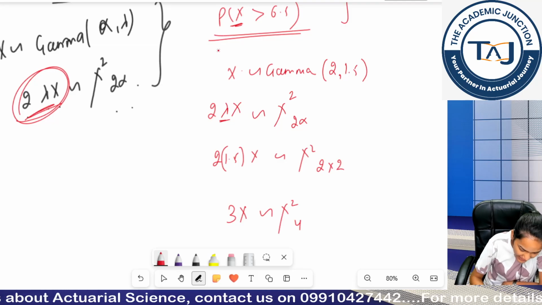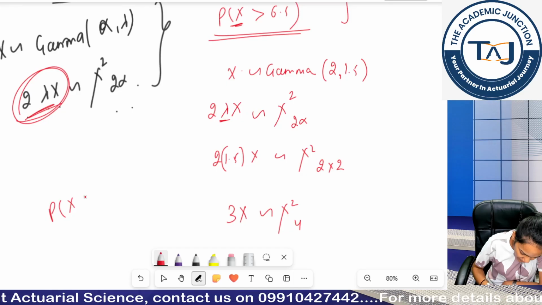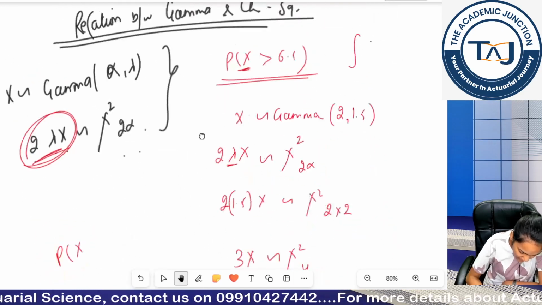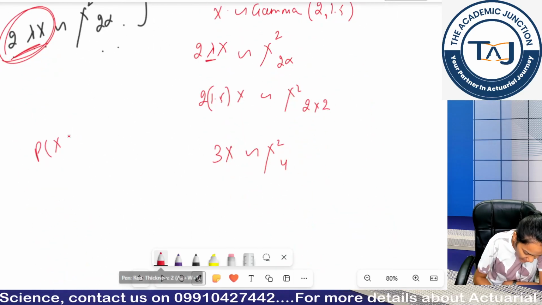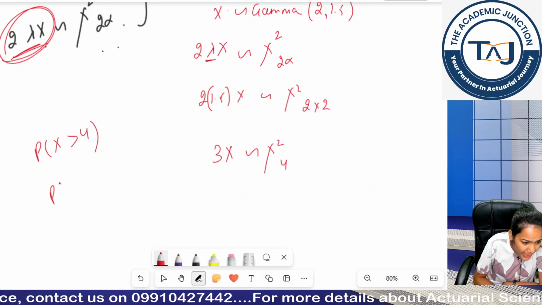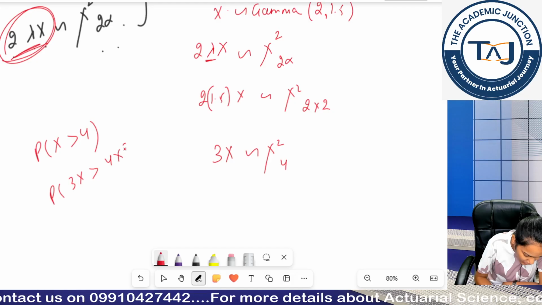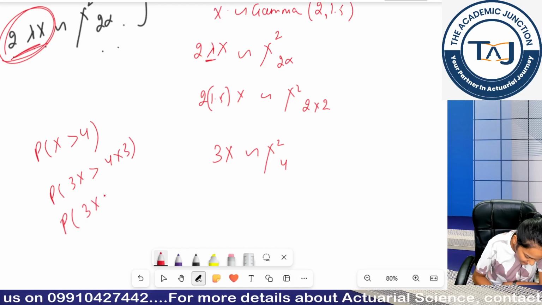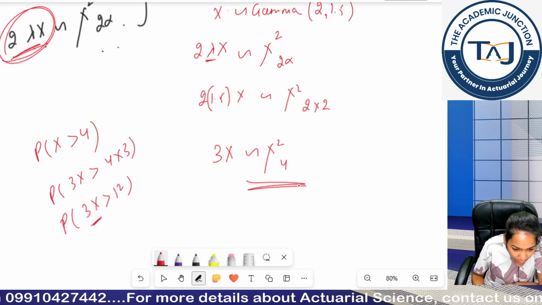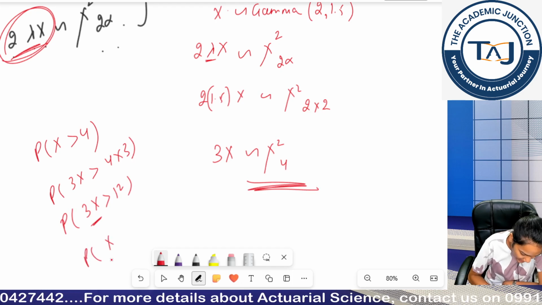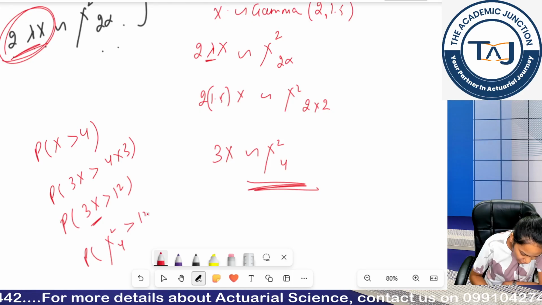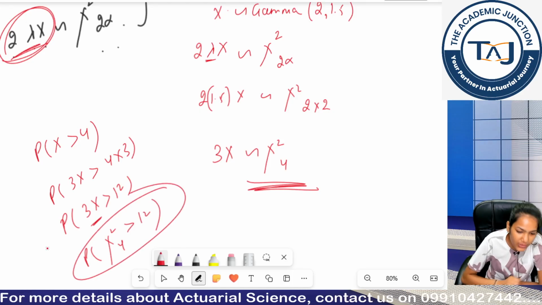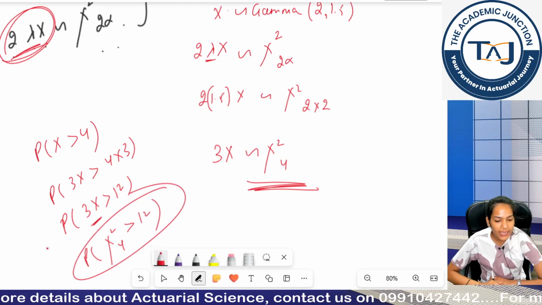Clear? So if I need to calculate now the value of what I was required to calculate, x greater than 4 that I was asked to calculate in the previous question, okay. So I can simply multiply 3 on both sides. My 3x is now following chi square distribution, so I can write this chi square 4 should be greater than 12. Now I can use this value to calculate from the tables book.